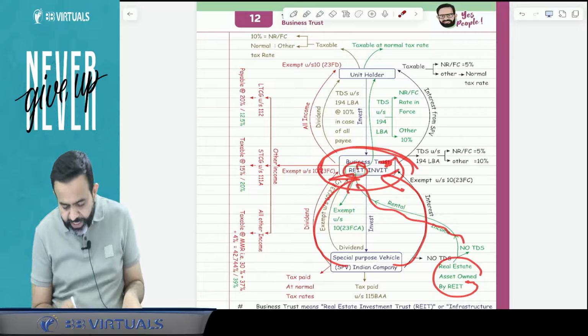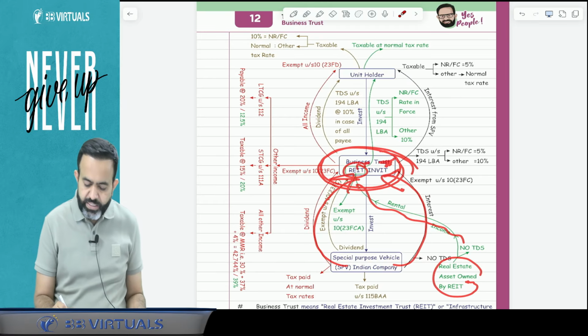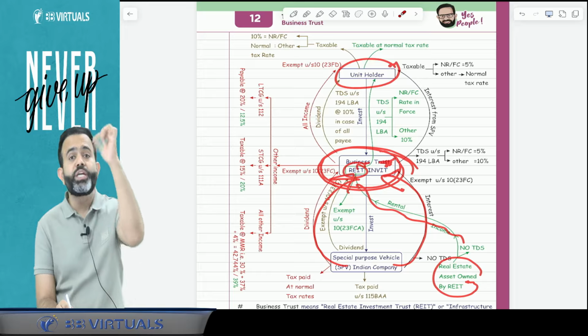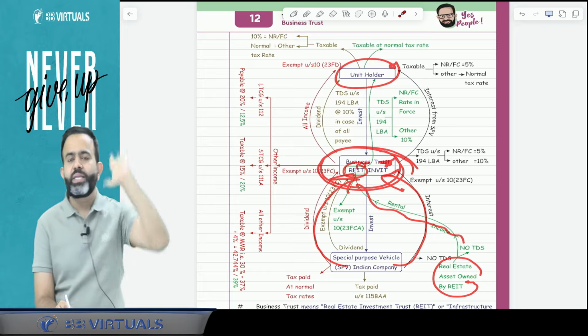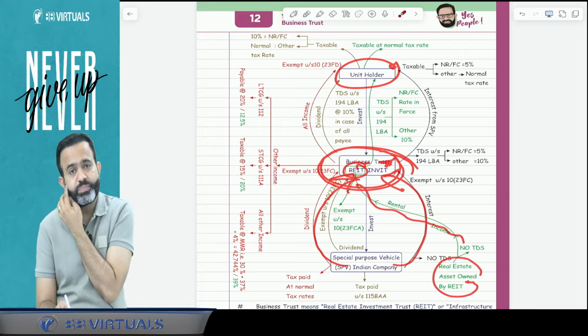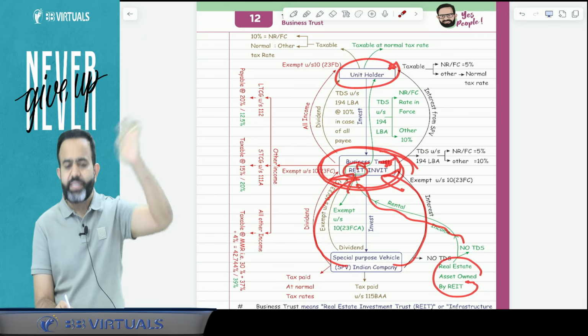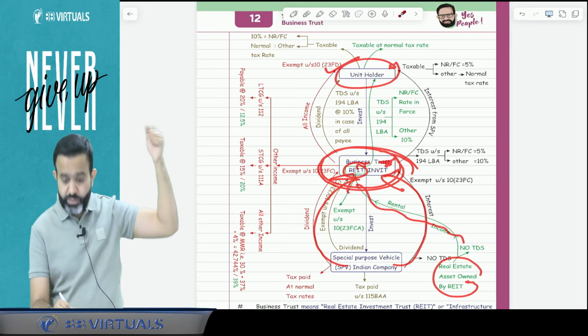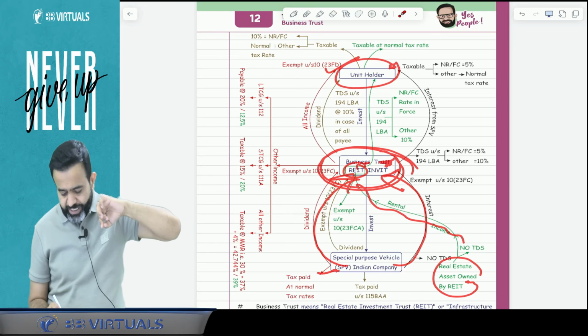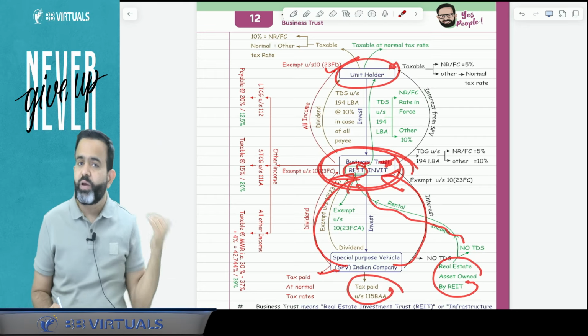So when these incomes are exempt in the hands of the business trust, then they are going to be taxable at the unit holder level, or I can say, taxable in the hands of the unit holder. Now guys, dividend income received from SPV is taxable in the hands of the unit holder only when SPV pays the tax as per section 115BAA.